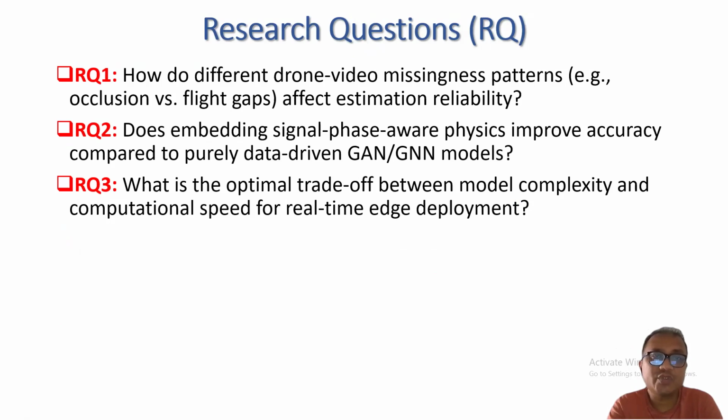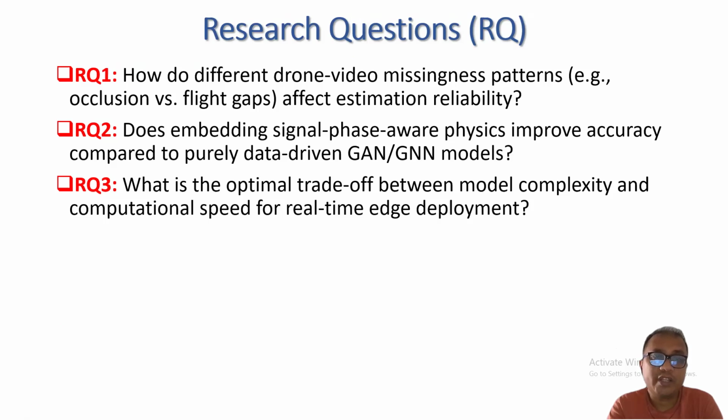Now comes the research question. I have 3 research questions. Firstly, how different drone video missingness patterns, what are these patterns and how they affect estimation reliability. Research question 2 is whether signal phase aware physics can improve the accuracy of data-driven generative adversarial network or graph neural network models.